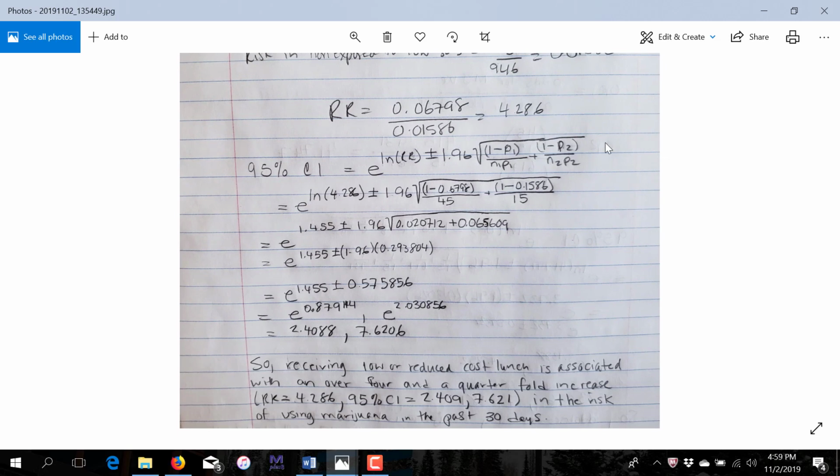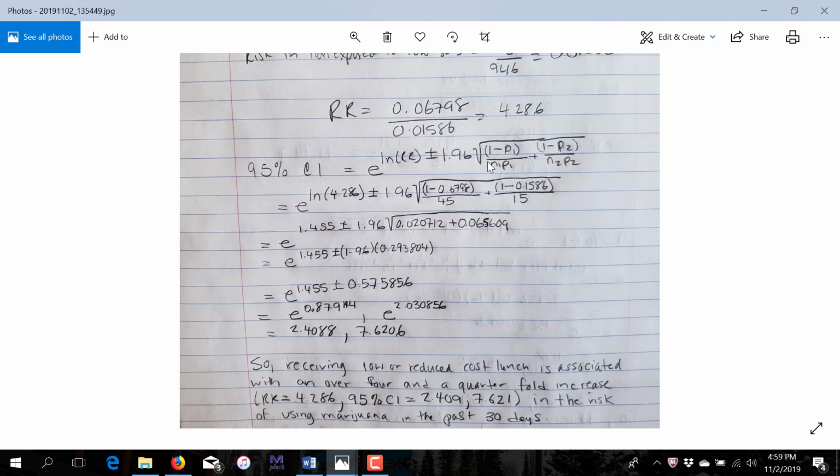So we do the same thing here. We have the same issue as before, where we have a lack of a normal distribution, so we natural log transform in order to make it more normal in appearance, and again in the end we have to exponentiate to return it to its relative risk scale, and we add and subtract the margin of error. In this case, the only difference is that our standard error is calculated differently. It's 1 divided by the proportion, and the proportion here is really the risk in the exposed divided by the number of individuals who are exposed times the proportion exposed.